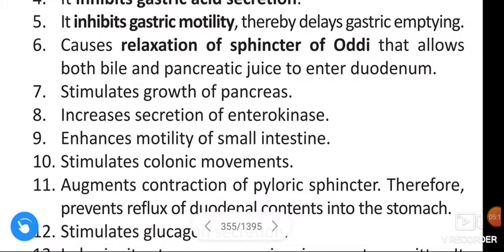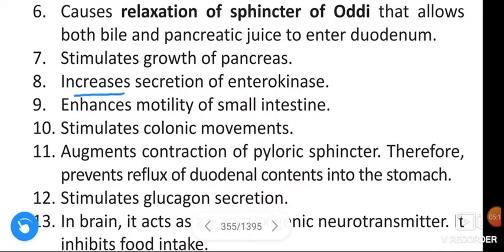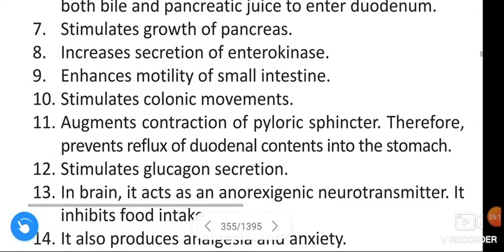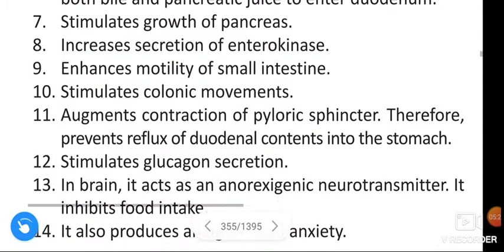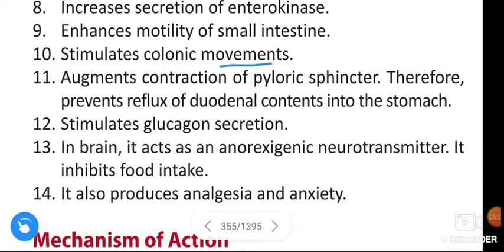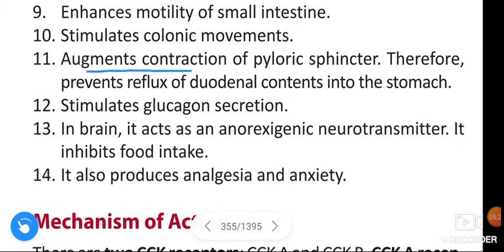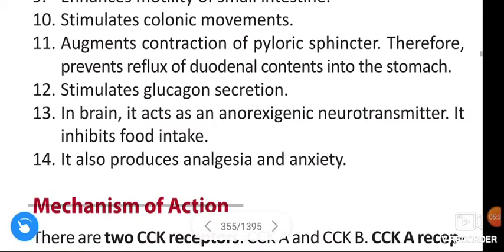It stimulates the growth of the pancreas, increases the secretion of enterokinase, enhances the motility of the small intestine, stimulates colonic movement, and augments contraction of the pyloric sphincter, therefore preventing the reflux of duodenal contents into the stomach. It stimulates glucagon secretion.